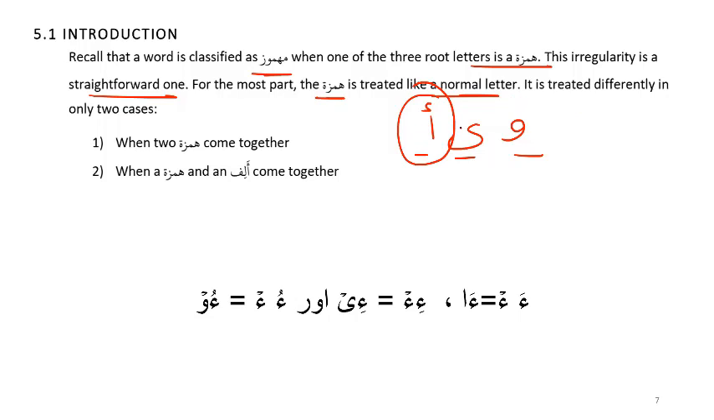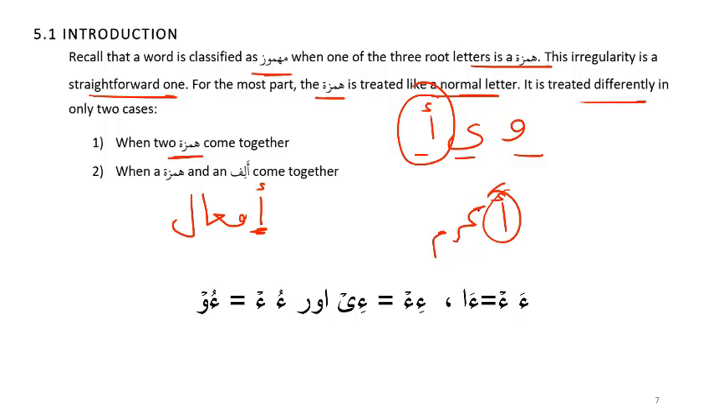The situation where hamza creates problems and needs to be treated differently compared to a regular sahih letter is when two hamzas come together. So we have this in bab if'al, for example. In bab if'al, this mazid fi, this extra thing in the beginning is a hamza. And how do we know it's a hamza? Because if we say akrama, is the first an alif or a hamza?